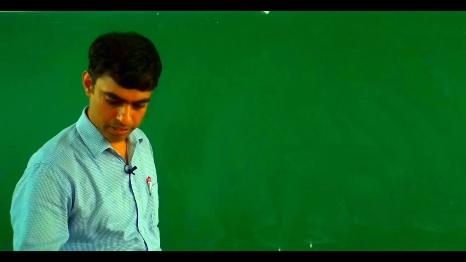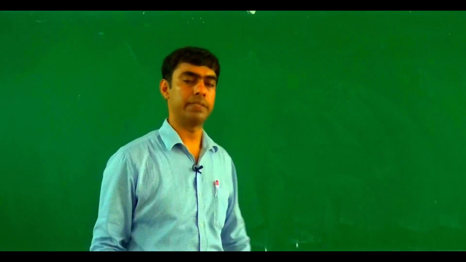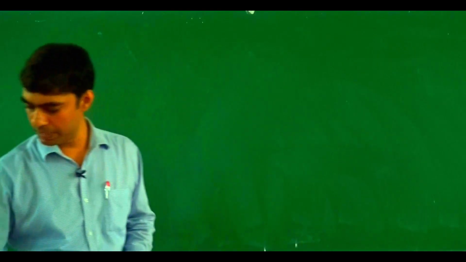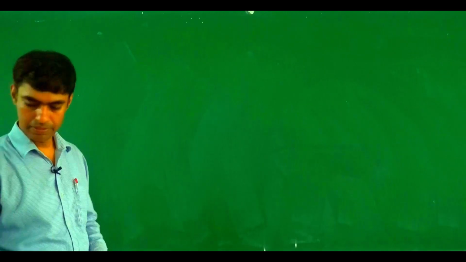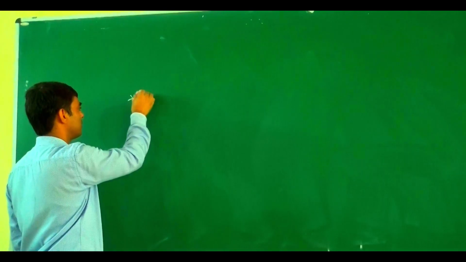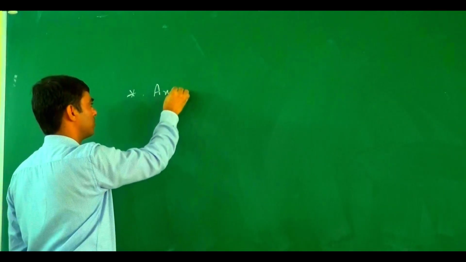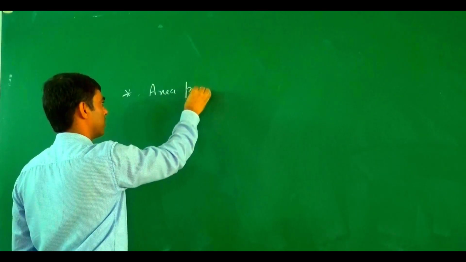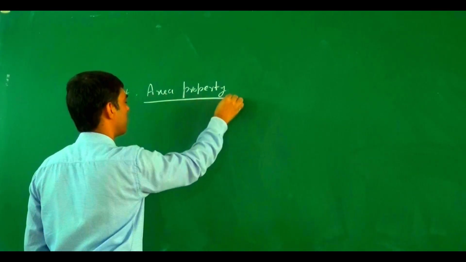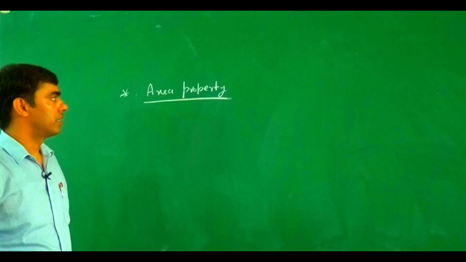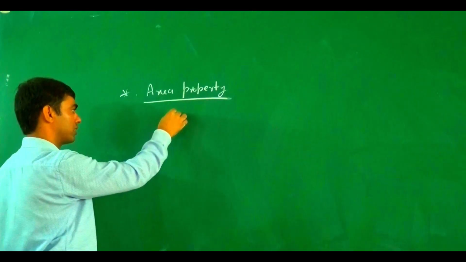Now we talk about how we find the probability, meaning how we define the probability, which is basically the area property of a normal curve. As we discussed earlier, this is a symmetric curve. So first we define what the area property is, what is the meaning of this. Area property of a normal distribution, a normally distributed curve.